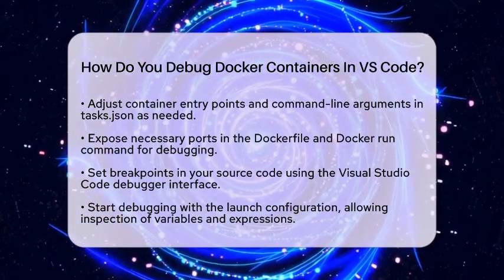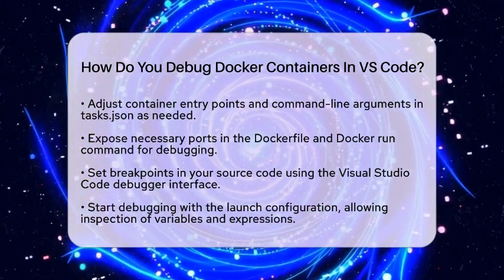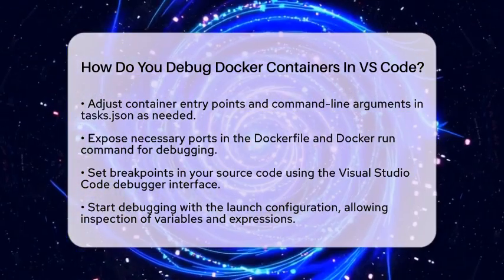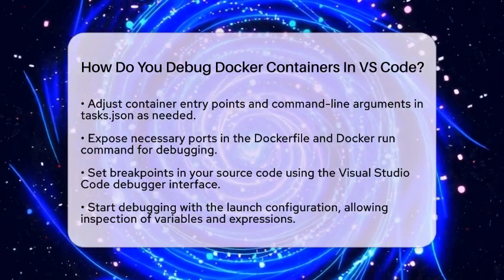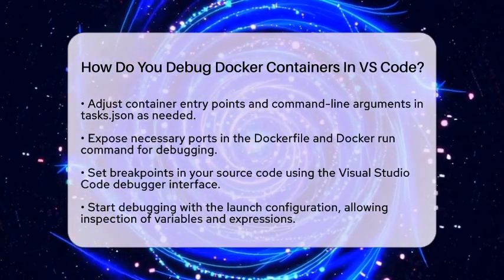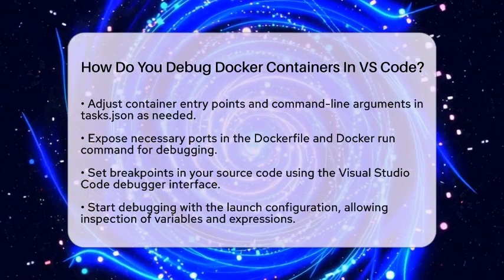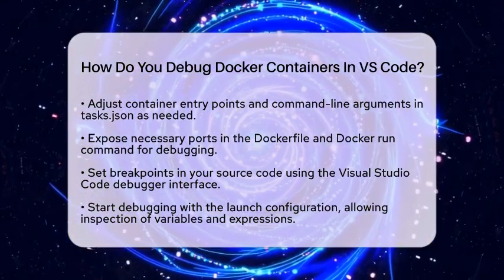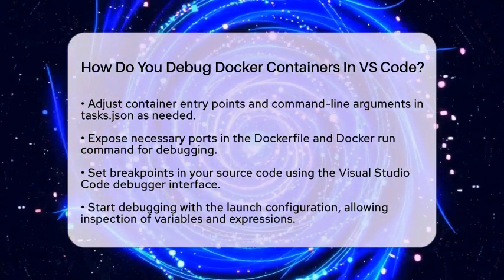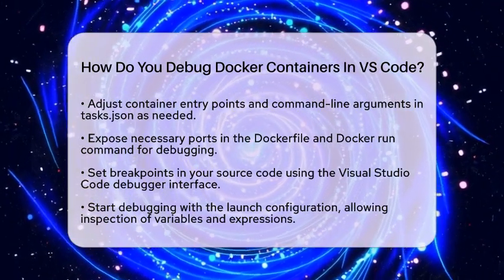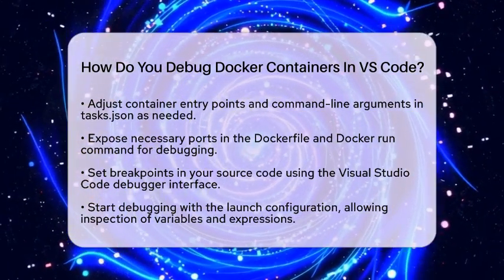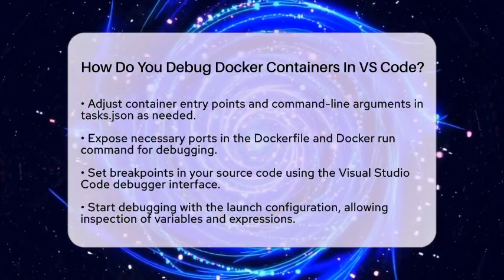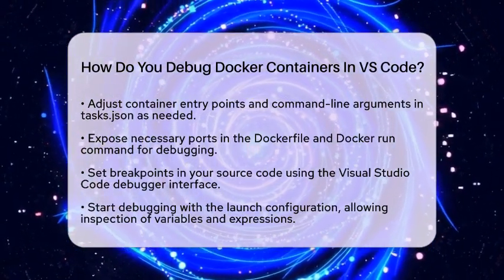Once everything is set up, you can use the Visual Studio Code debugger interface. You can set breakpoints in your source code and start debugging using the launch configuration you created. Visual Studio Code will build the container, run it with debugging enabled, and attach the debugger to the running process inside the container. This allows you to step through your code, inspect variables, and evaluate expressions just like you would in a local debugging session.